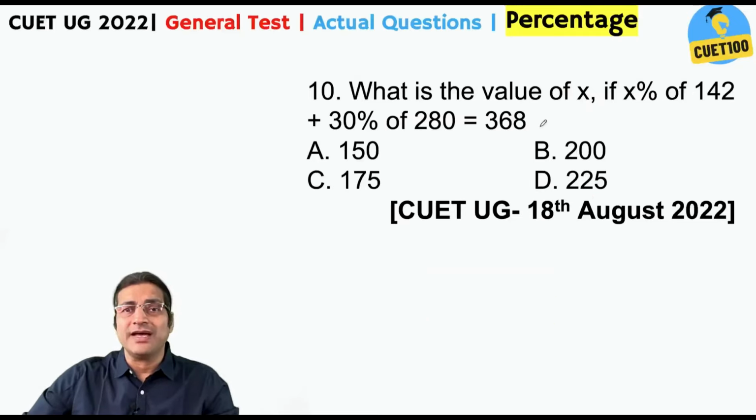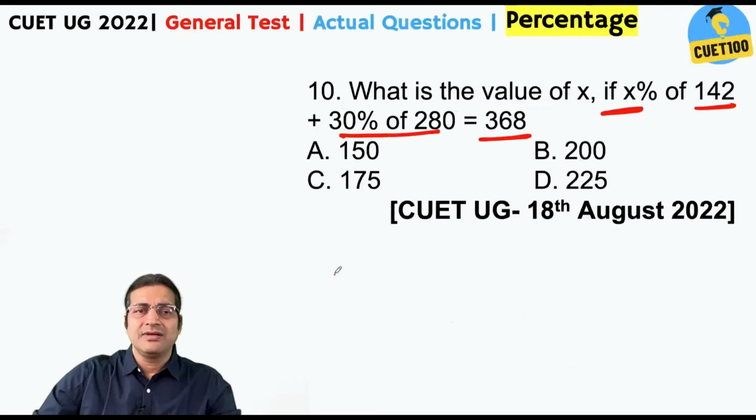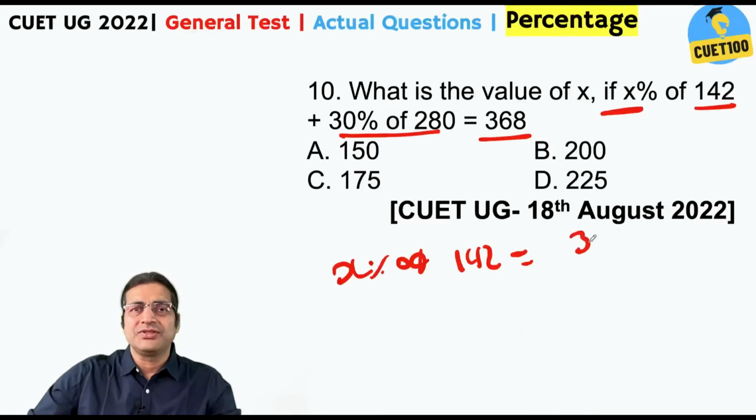What is the value of x if x% of 142 plus 30% of 280 is 368? x% of 142 is equal to 368 minus 30% of 280. 30% of 280 is 30 into 280 by 100, that is 28 into 3, that is 84.